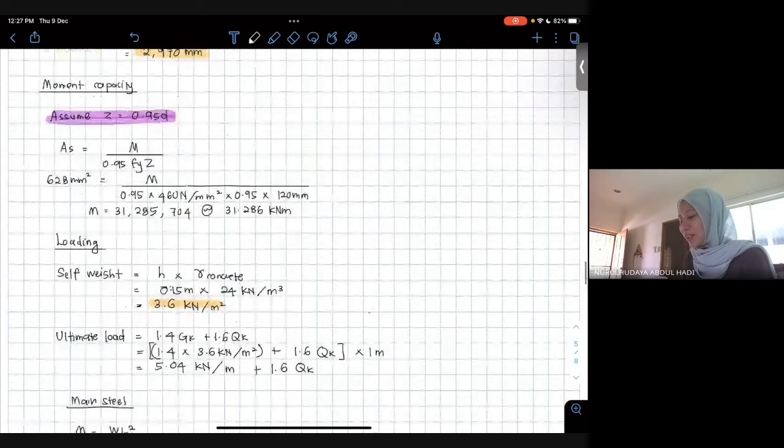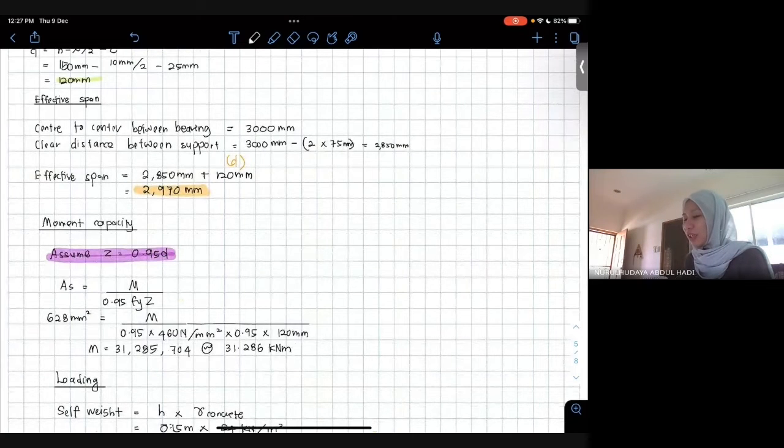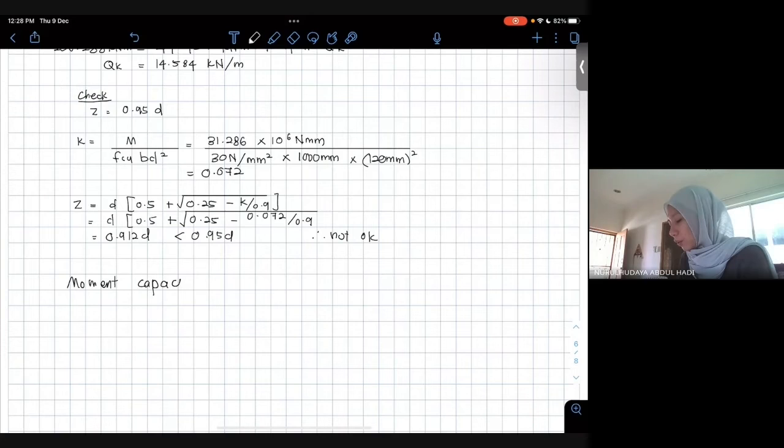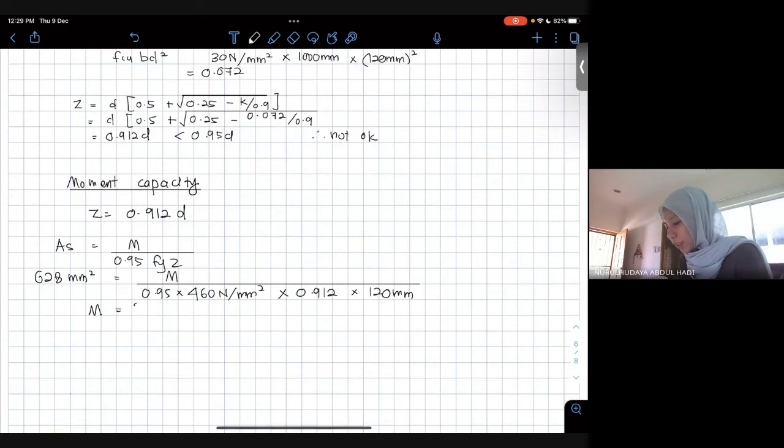Tapi start daripada this moment, tak payahlah kira all the effective depth, effective span, because value dia sama. So dalam structure you ingat, kalau you ada assume, normally kita akan kena checking. Bila you check salah, kena buat balik. Z equal to 0.912D. That is the actual value of Z. Pakai S ni, nak dapatkan the moment balik.